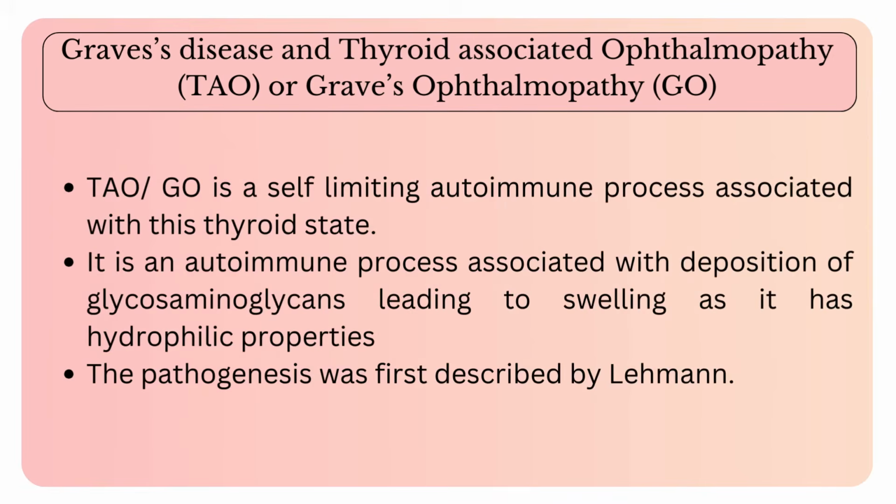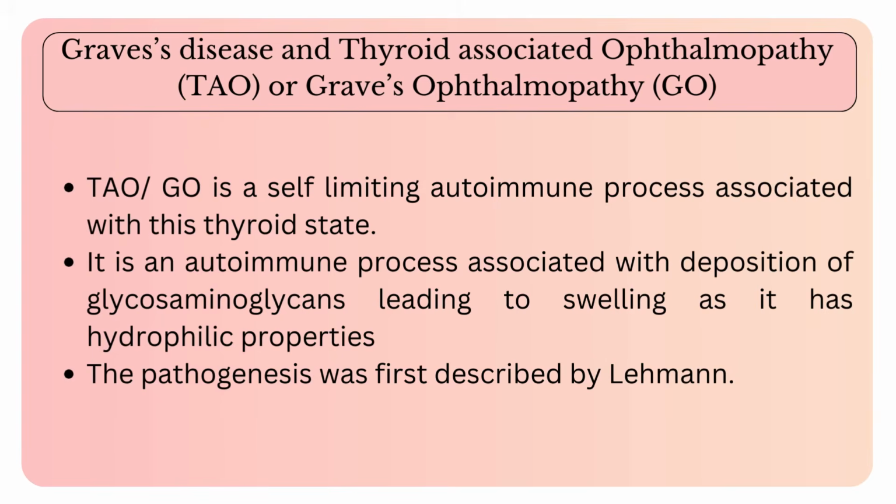Thyroid-associated ophthalmopathy or Graves' ophthalmopathy is a self-limiting autoimmune process associated with this thyroid state. It is an autoimmune process associated with deposition of glycosaminoglycans, leading to swelling due to its hydrophilic properties.